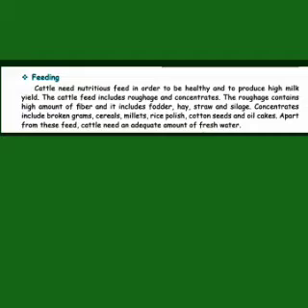Next topic is feeding. Cattle need nutritious feed in order to be healthy and to produce high milk yield. The cattle feed includes roughage and concentrates. The roughage contains a high amount of fiber and it includes fodder. What is the meaning of fodder? Animal food like hay, straw and silage. Concentrates include broken grams, cereals, millets, rice polish, cotton seeds and oil cakes. Apart from this food, cattle need an adequate amount of fresh water.